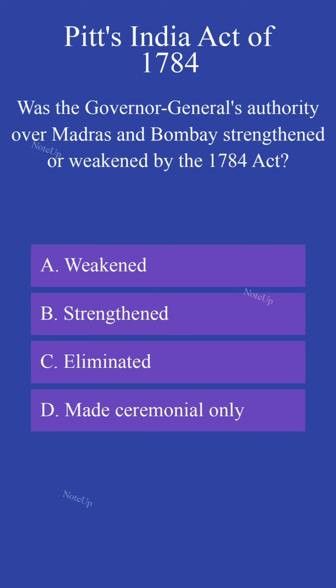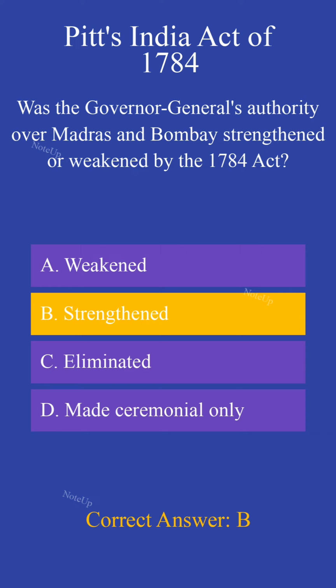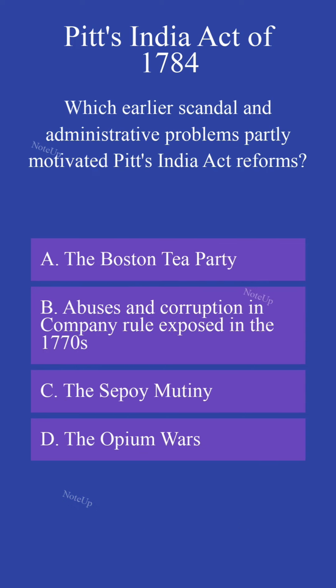Was the Governor-General's authority over Madras and Bombay strengthened or weakened by the 1784 Act? The correct answer is B. Strengthened. Which earlier scandal and administrative problems partly motivated Pitt's India Act reforms?